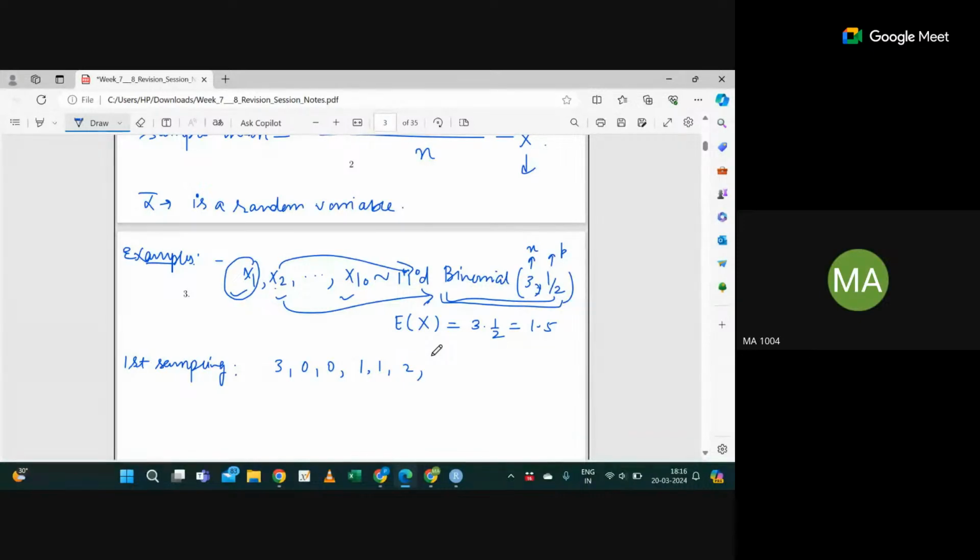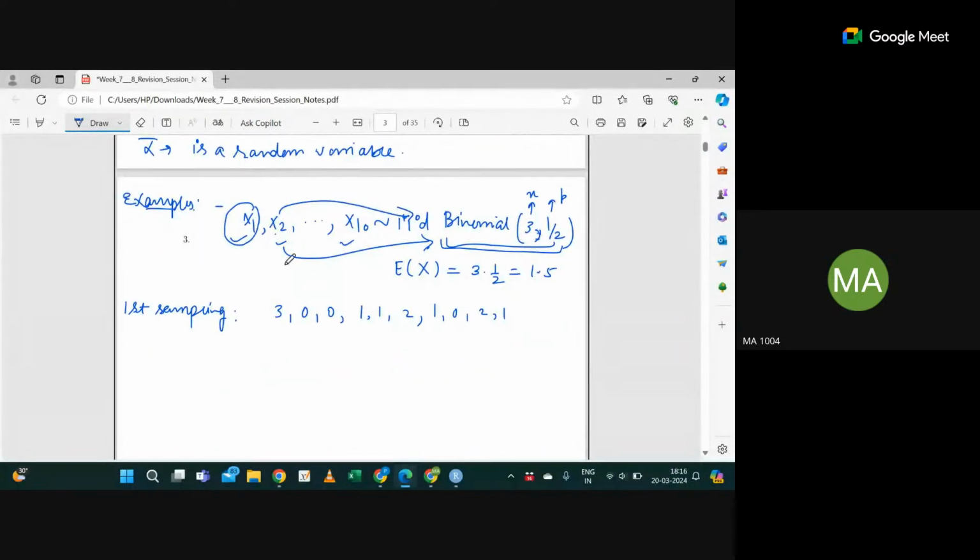Suppose I have taken one sampling instance as 3, 0, 0, 1, 1, 2, and so on, say 1, 0, 2, 1 for example. This means x1 is taking value 3, x2 is taking 0, x3 is taking 1, and similarly x10 is taking 1. Since it's a binomial 3 comma half, any xi can take value 0, 1, 2, or 3, as per the property of binomial. Yes or no?